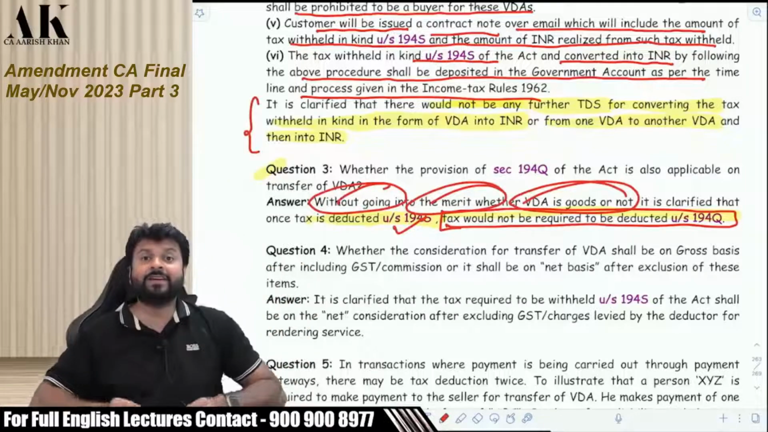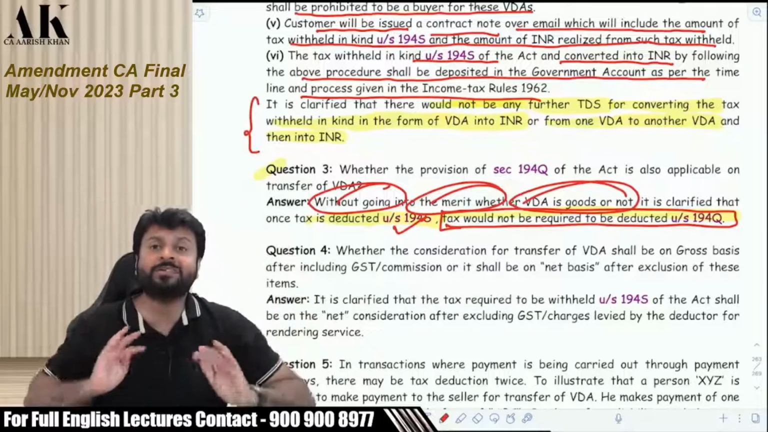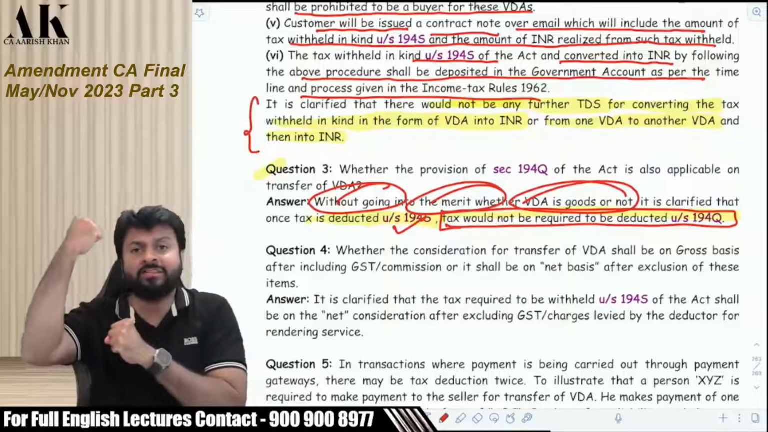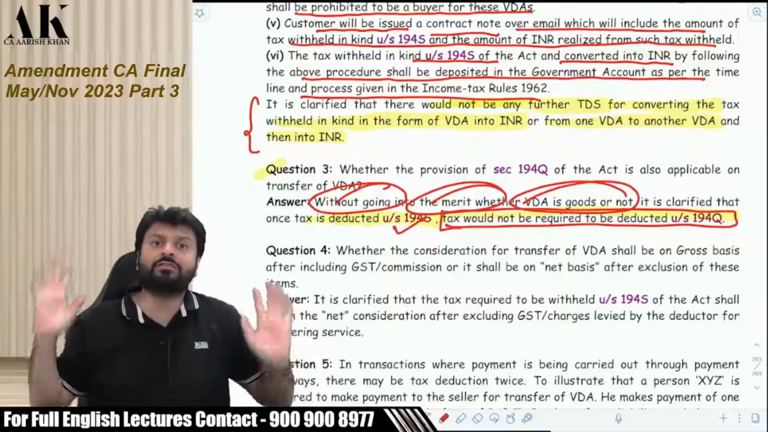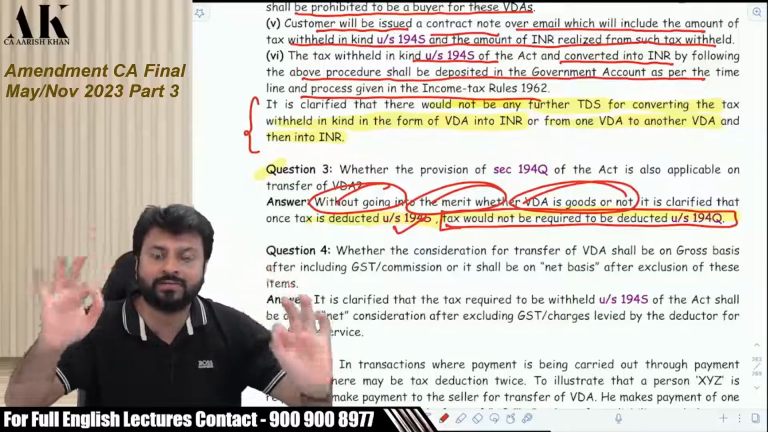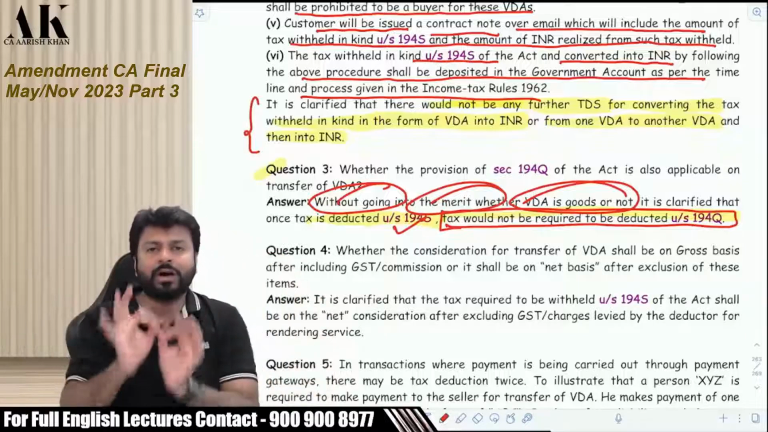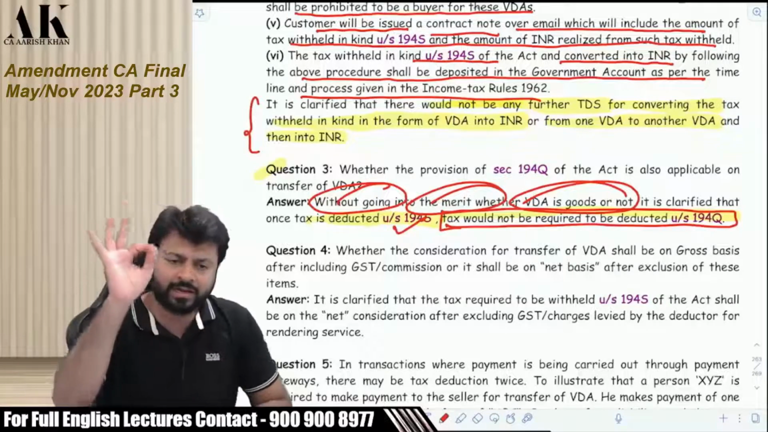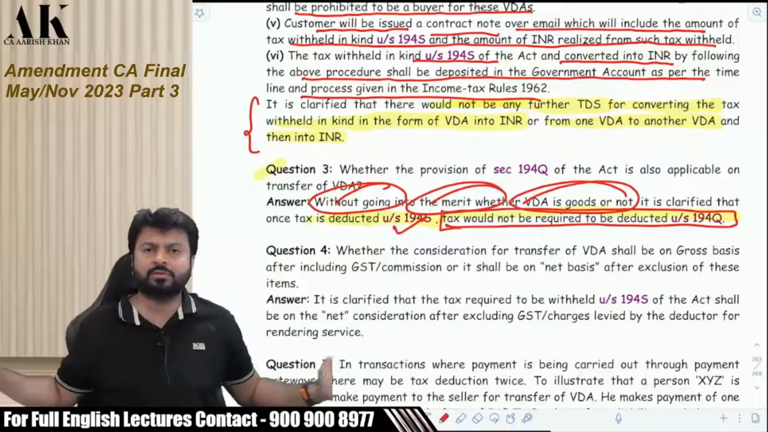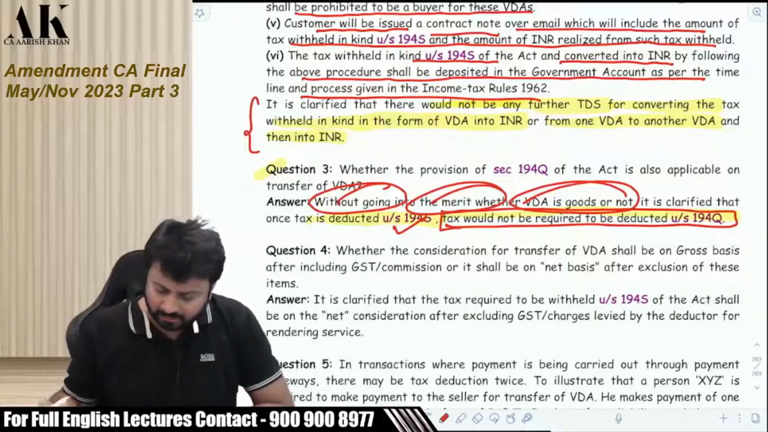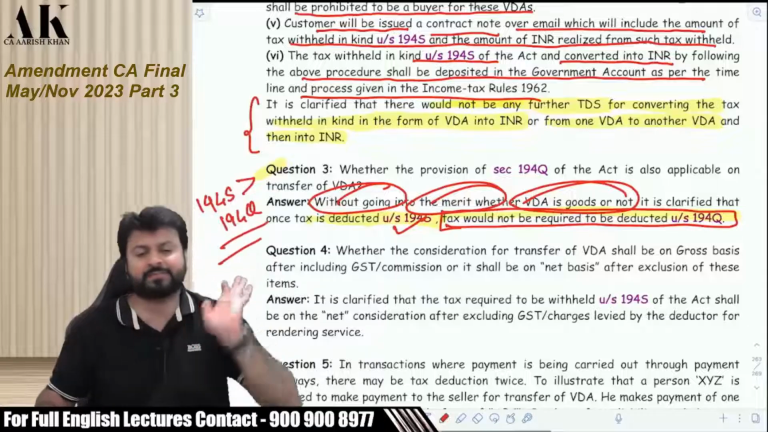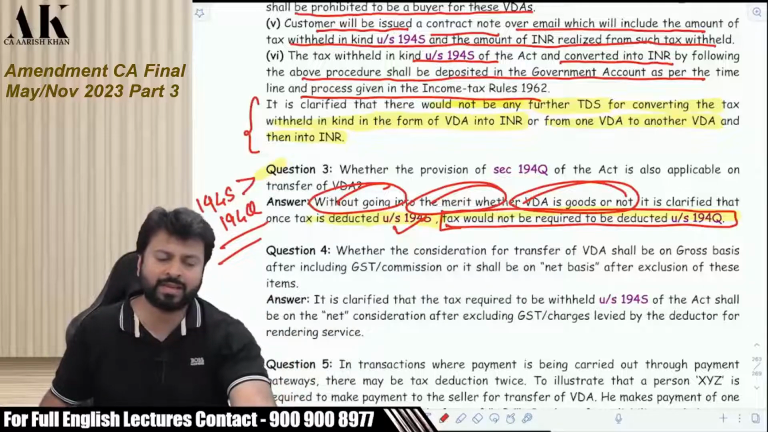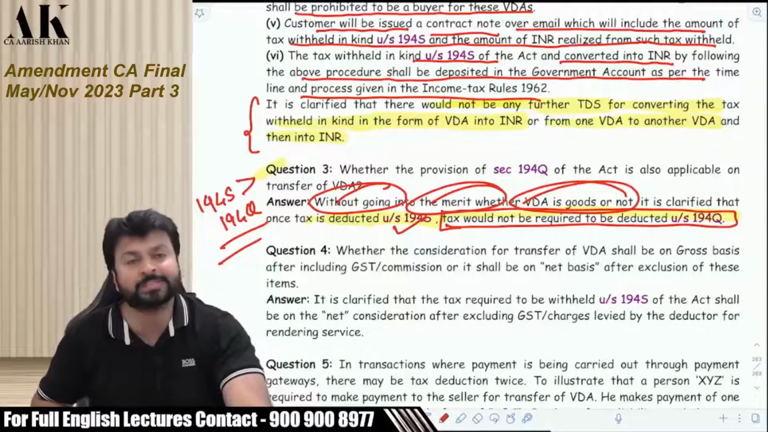The government is saying we are not interested in the discussion whether the VDA is a goods or whether VDA is not a goods. Irrespective of that, once you have deducted the TDS under 194S, you are not supposed to deduct TDS under 194Q. Moral of the story is very simple. 194S will prevail over 194Q. That's it. There is no need to further make any kind of argument on that. Just check it once.